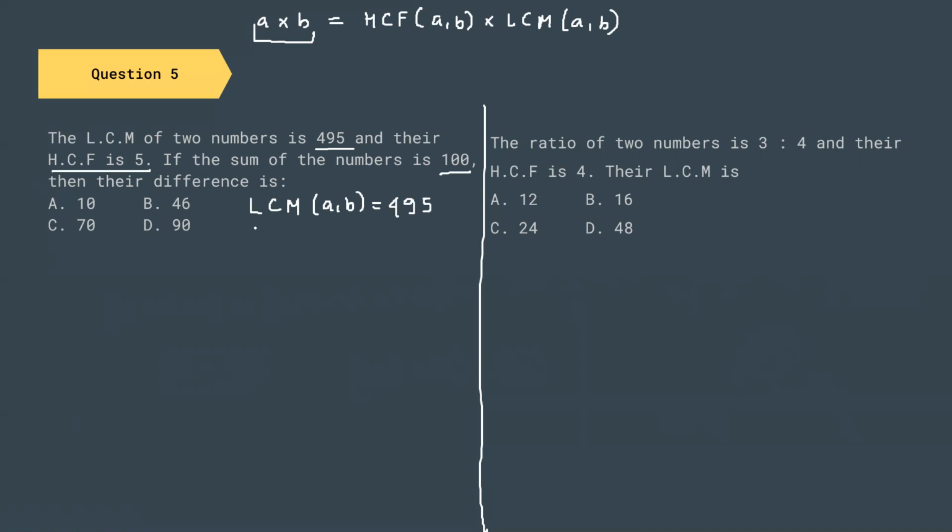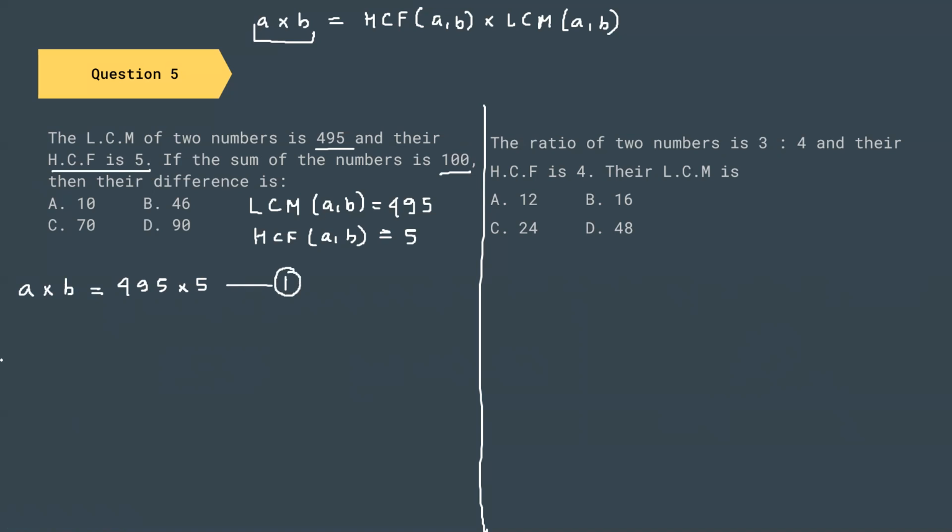According to the question, they're saying that LCM of A, B is 495 and HCF of A and B is 5. We are going to keep it like this. So from this important formula, we can say that the product of A into B is 495 into 5. Do not calculate this. Just keep it as such. So this is going to be our equation number 1.